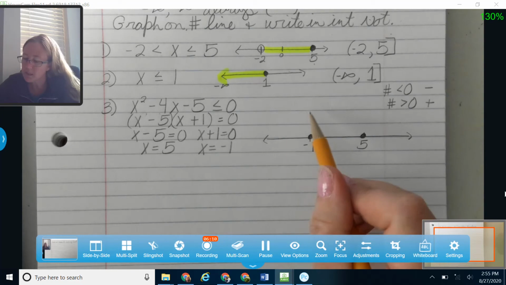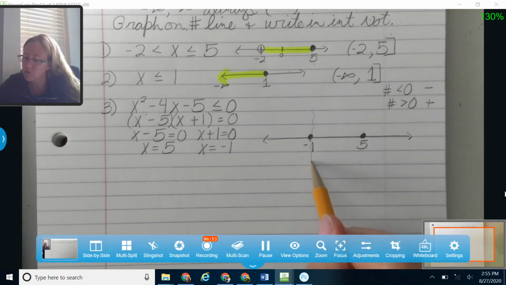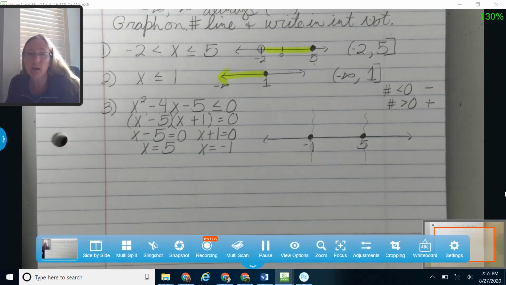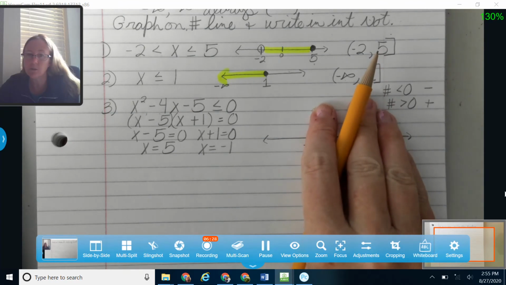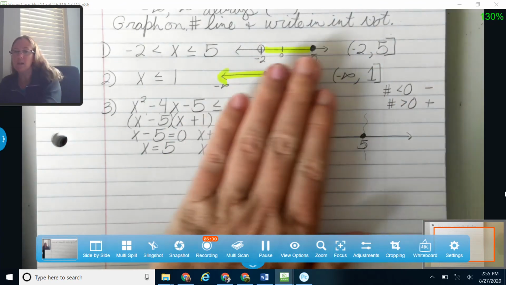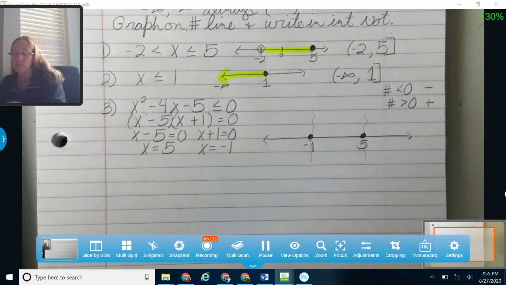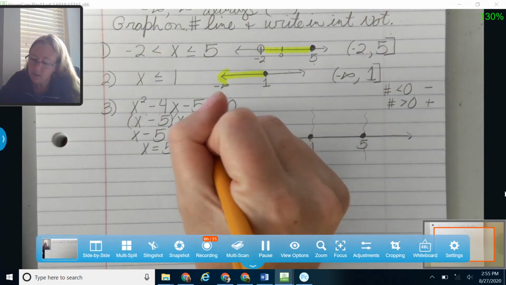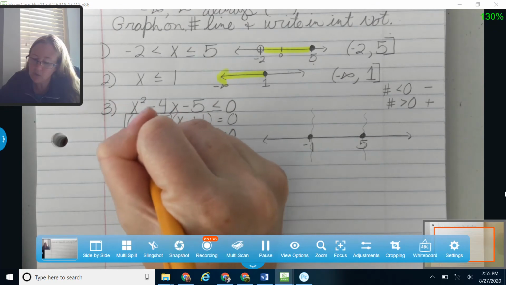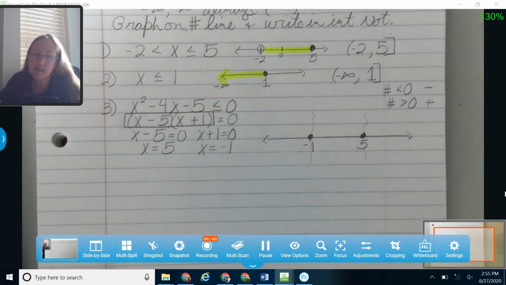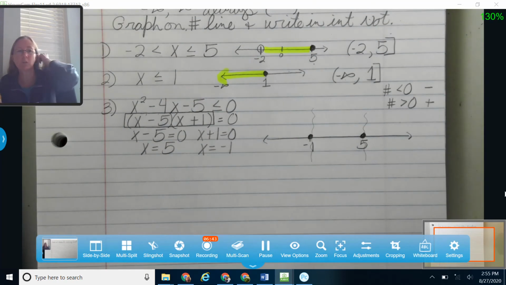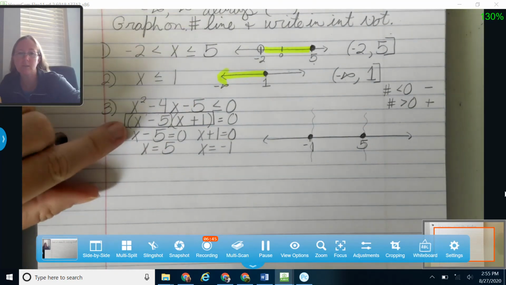Okay, so here's where my sign chart kind of comes into play. I'm going to draw kind of a border here and a border here. All I really care about right now is whether these things are positive or negative in the 3 regions that I just formed. So here's a region, and then I've got one in between, and then I've got one up here above 5. So I'm going to plug into my factored form right here. I'm using my factored form because it's going to be easier to plug into, especially when we start talking about some bigger equations like x to the 4th.